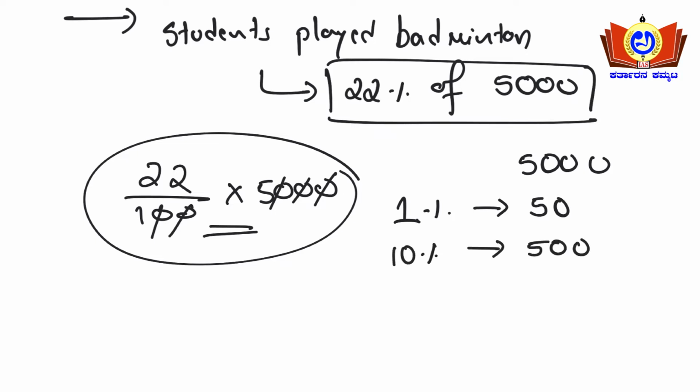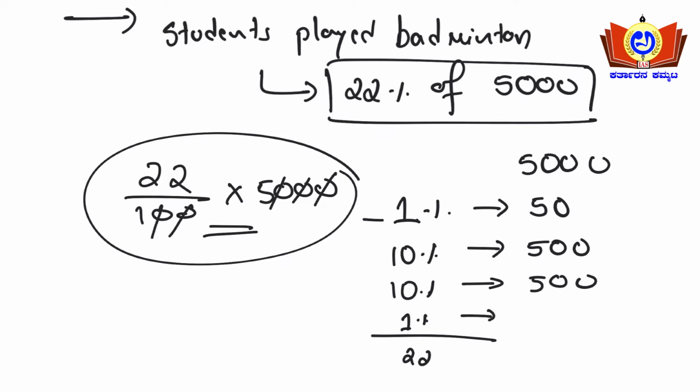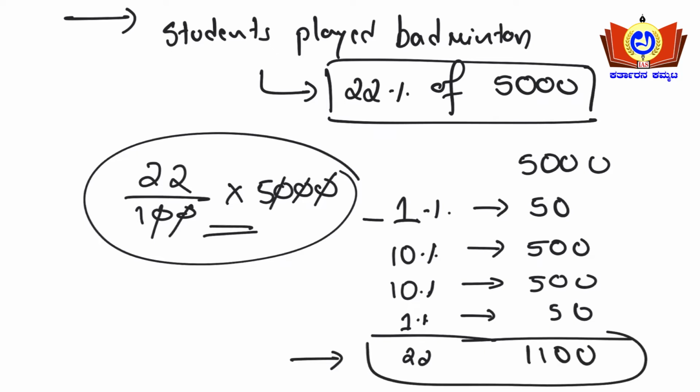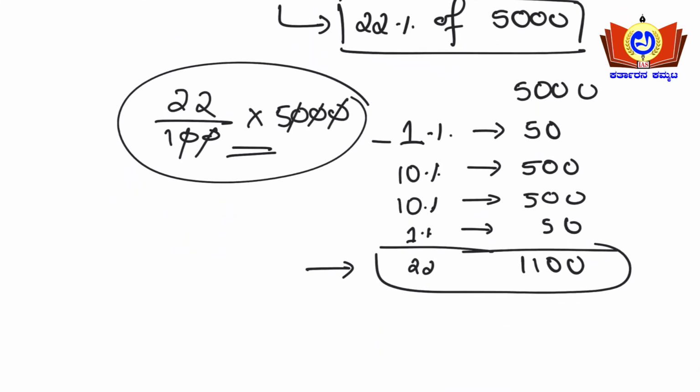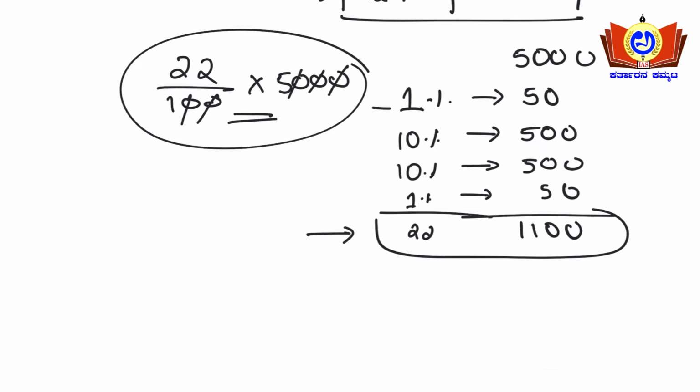Similarly, what we need is 22%, right? So 10% is 500 and another 10% is 500. Then 1% is 50, and one more percent, another 50. So 500, 500, 50 and 50, that is 1100. In this simple manner you will be able to calculate without any pen and paper, in your mind only. So 22% of 5000 is nothing but 1100 students playing badminton.